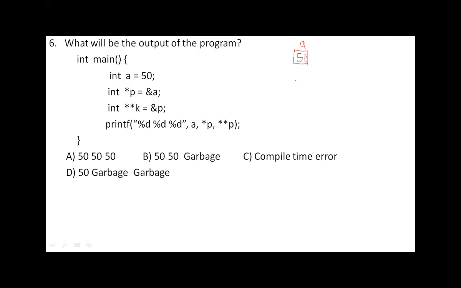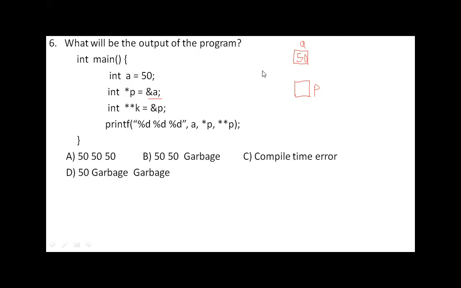Then there is another variable P, which is a pointer, which stores the address of A.